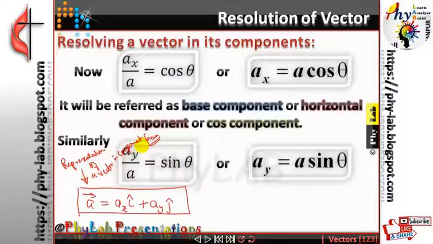Any confusion to anyone? Now, what is the length? What is the hypotenuse of the right angle triangle? That was the magnitude of A, isn't it? This was the hypotenuse of the right angle triangle, yes or no? And using the Pythagoras theorem, you know hypotenuse square is equal to perpendicular square plus base square, yes or no? Yes.